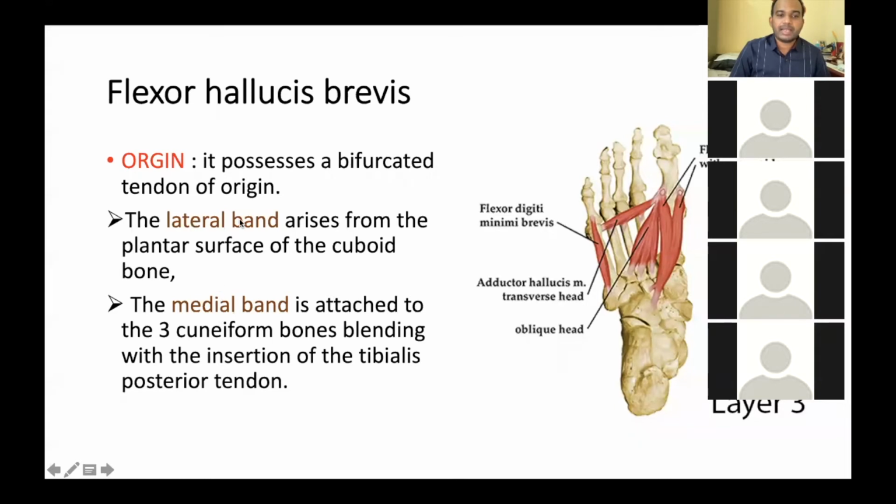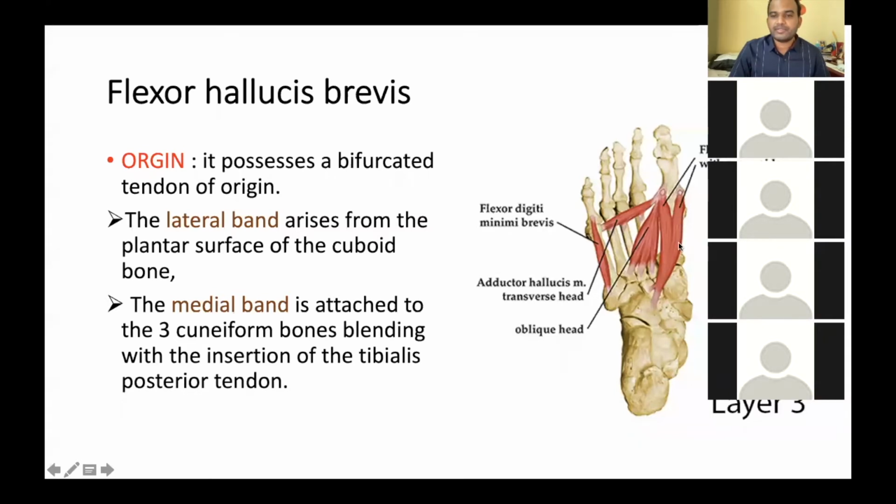The lateral band arises from the plantar surface of the cuboid bone. This is the lateral band, and this is the medial band. So the lateral band takes origin from the plantar surface of the cuboid bone, this one.